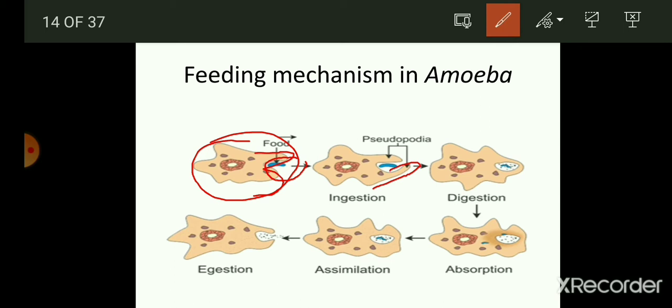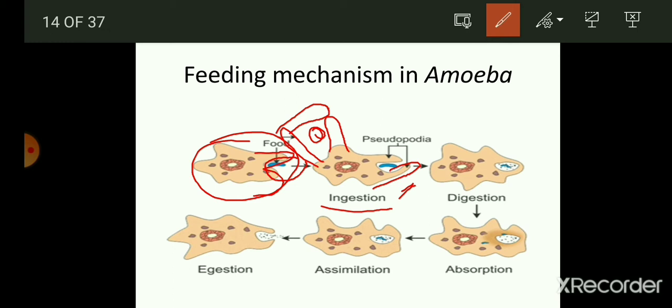As you can see in the second image, here the ingestion process is done. And not only this, but if food is present here also, then the amoeba produces pseudopodia like this and starts engulfing the food also.